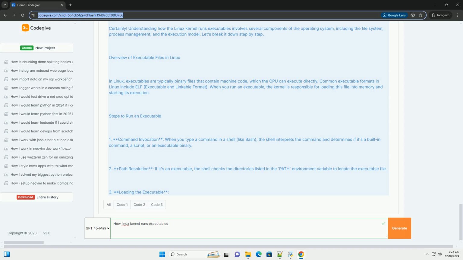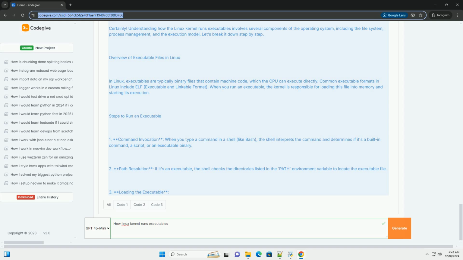1. Command invocation. When you type a command in a shell, like bash, the shell interprets the command and determines if it's a built-in command, a script, or an executable binary. 2. Path resolution. If it's an executable, the shell checks the directories listed in the PATH environment variable to locate the executable file.